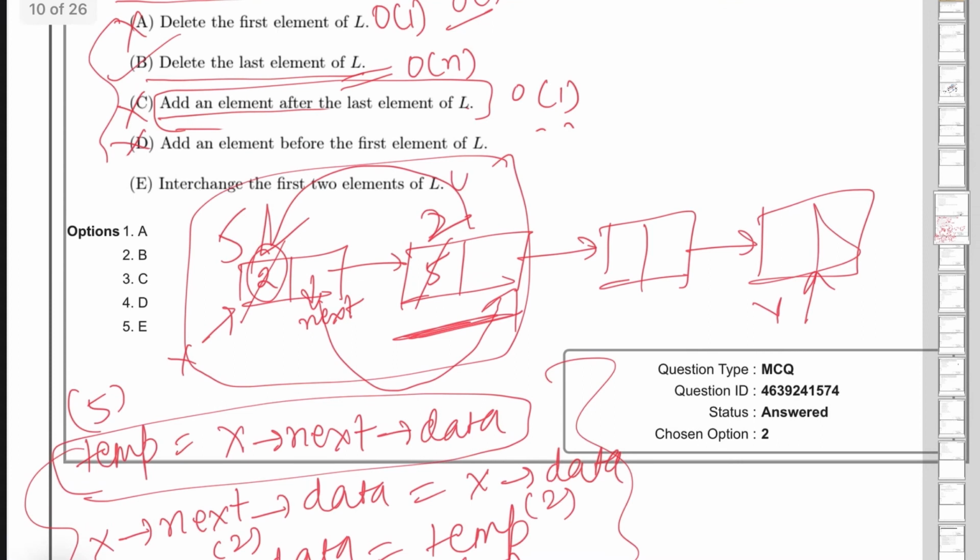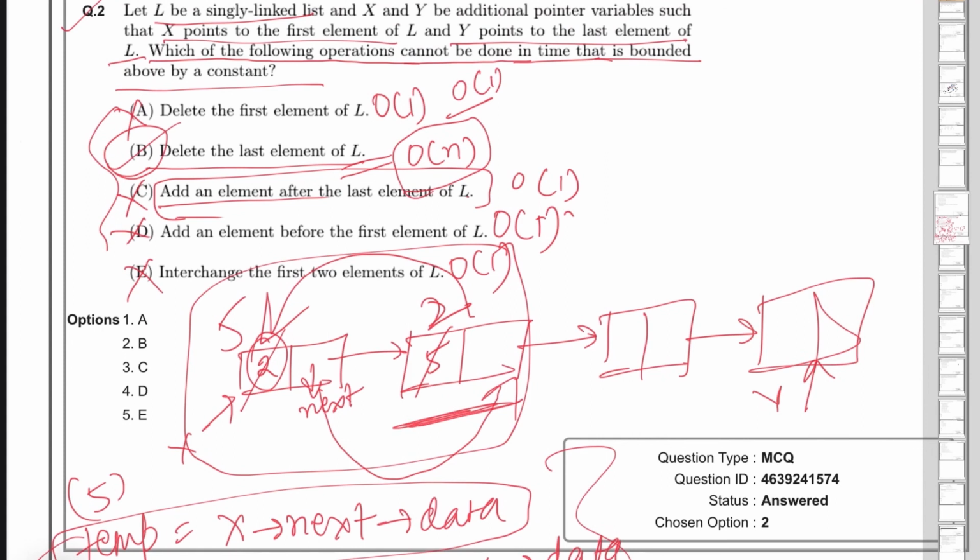So this is also a constant time operation, right? And this was also a constant time operation. So options A, C, D and E, all these operations can be done in constant time, but option B can't. Deleting the last element of the linked list can't be done in constant time. It will take linear time complexity. Okay, so option B is the answer.